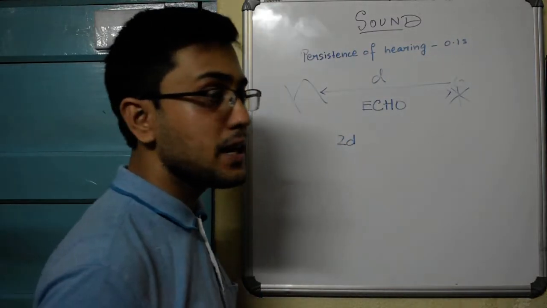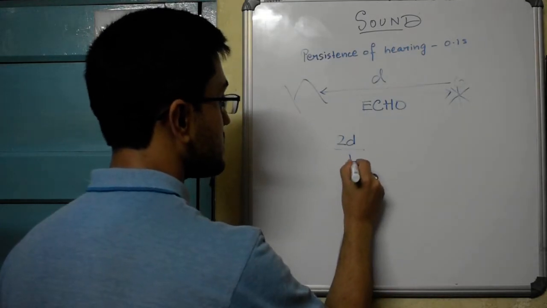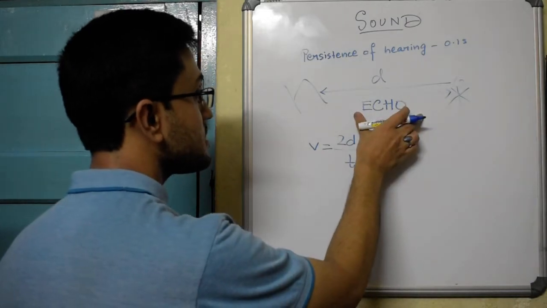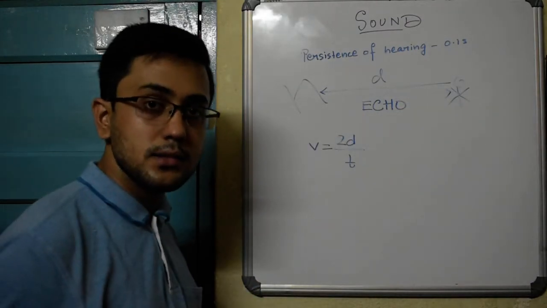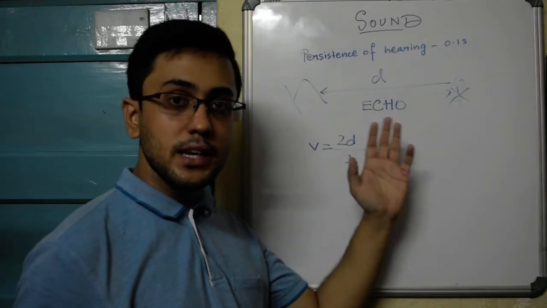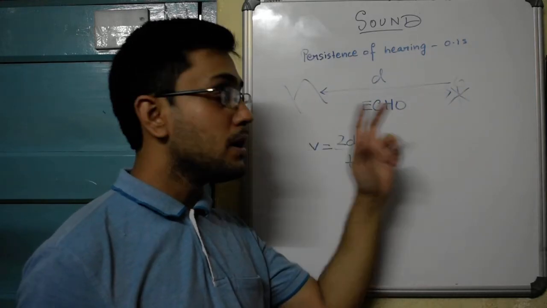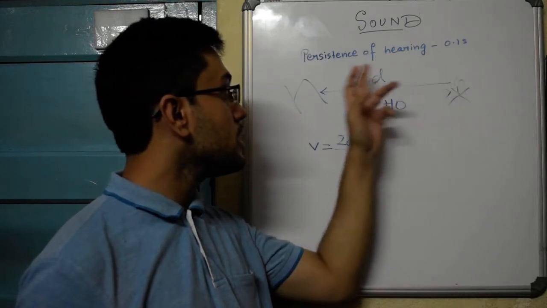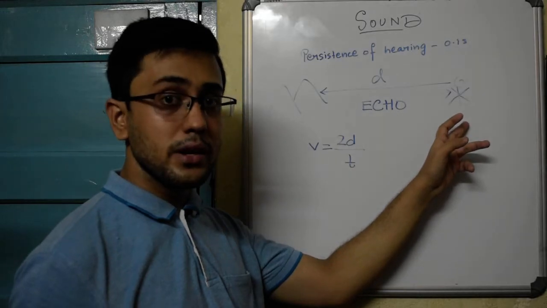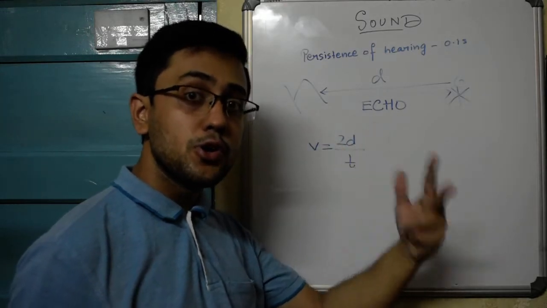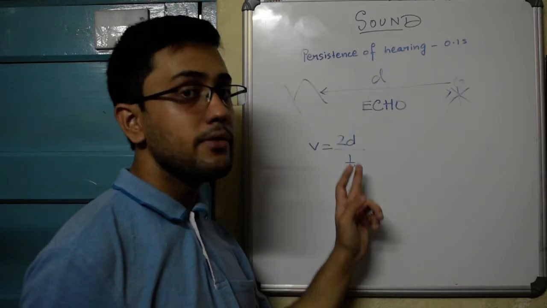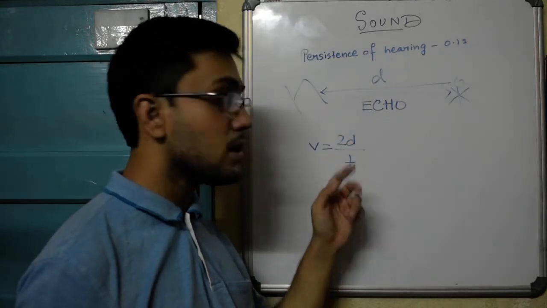And say it takes a time t for sound to cover this distance, then the velocity of sound is equal to twice this distance divided by the time it takes. Initially the distance is d, but that is the one-way distance. But when you are emitting the sound, it is going and reaching the obstacle, getting reflected there and coming back to your ears. So it's basically covering twice the distance between you and the obstacle. Hence 2d divided by the time it takes.